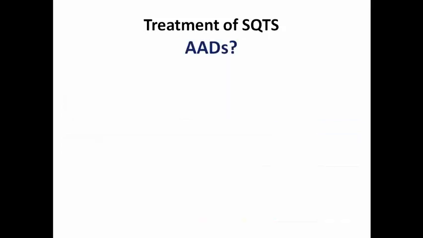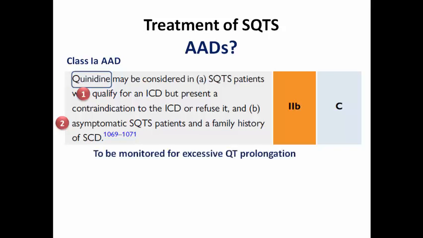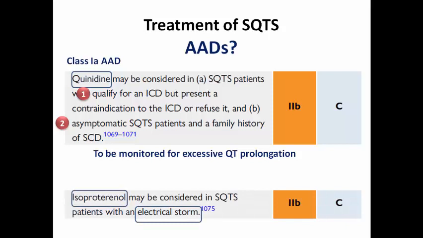The role here for antiarrhythmics is just for quinidine, which is a class 1A antiarrhythmic that may be considered in short QT syndrome patients who qualify for ICD but have a contraindication or refuse it, or asymptomatic patients who have a family history of sudden cardiac death, to be monitored, of course, for excessive QT prolongation, as sometimes the opposite may occur. Isoprenaline may be considered in short QT syndrome with electrical storm because here it has an effect to reduce the VT and prolong the QT interval. And remember to avoid QT shortening medication like nicorandil, which is famously used in ischemic heart disease patients.